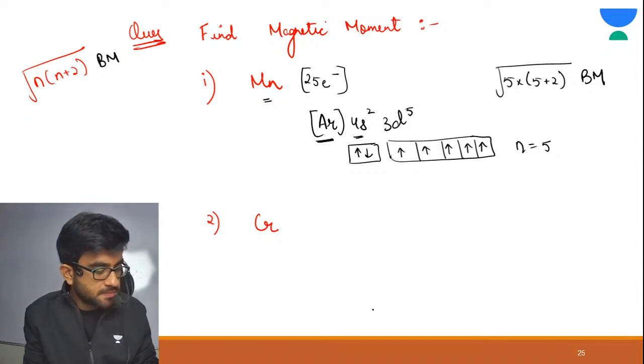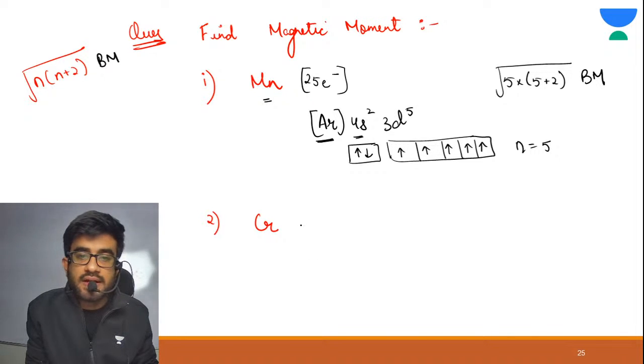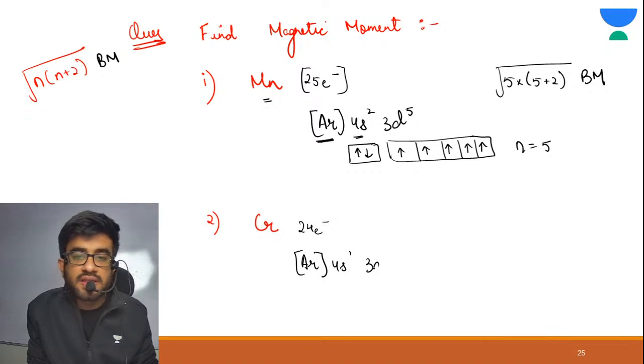It has 24 electrons. This is an exceptional behavior. It is 4s1, 3d5.